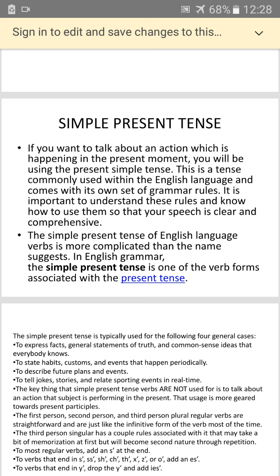So you start with these small things. I see, I walk, I go, he comes. The simple present tense of English language verb is more complicated than the name suggests. In English grammar, the simple present tense is one of the verb forms associated with the present tense.